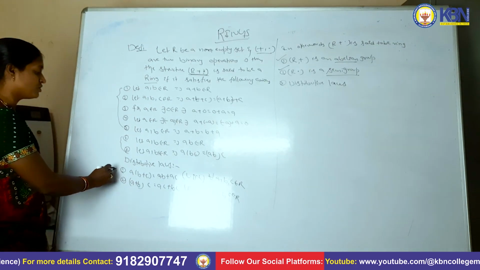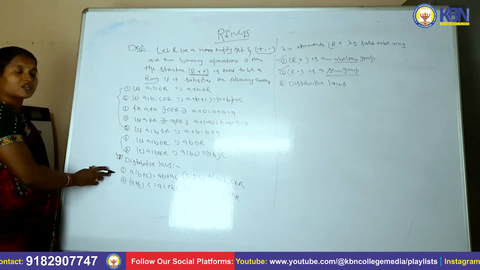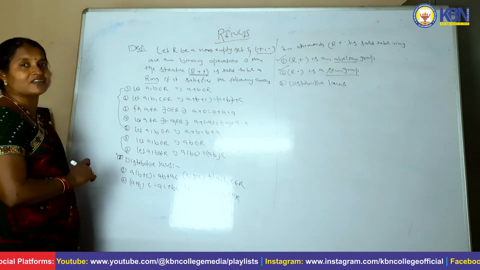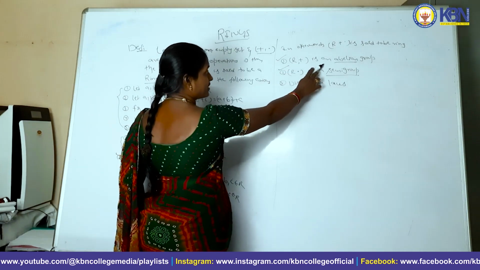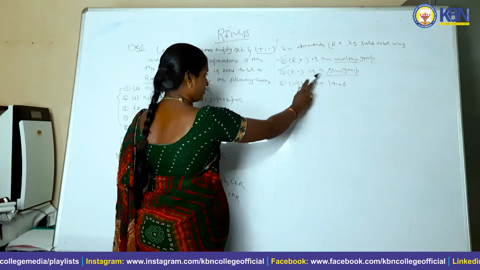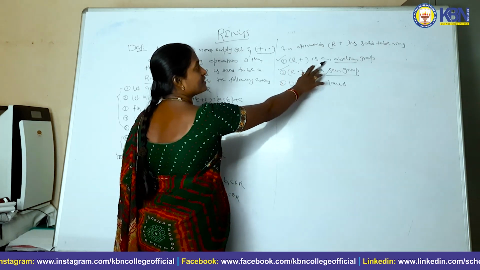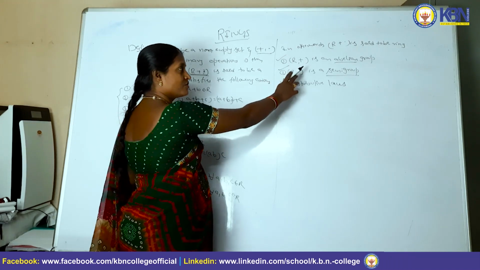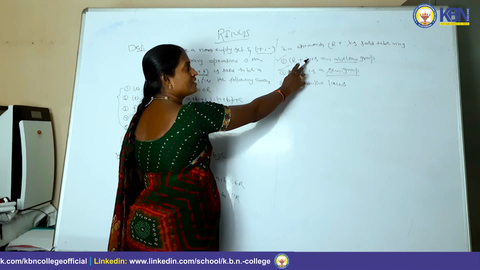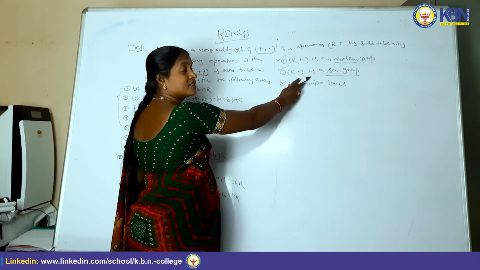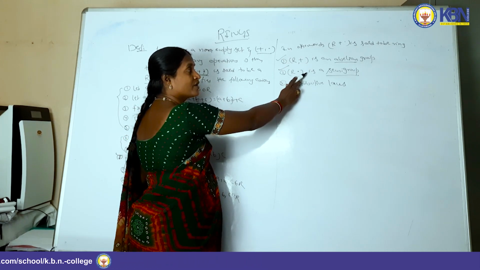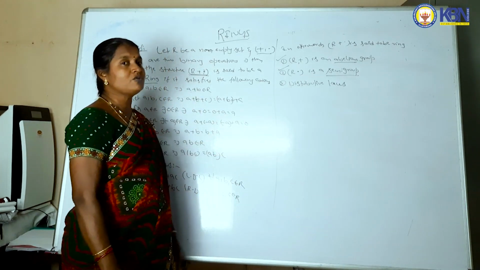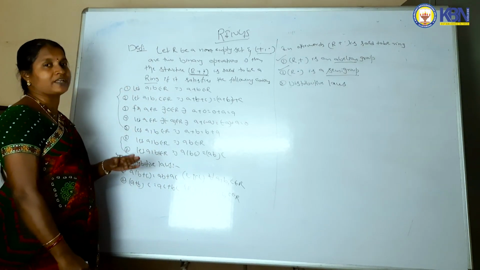Last one is distributive laws. That is 8th one: left distributive law, right distributive law. If these 8 axioms are satisfied, then you can say that it is a ring. Shortly you can remember it as R comma plus is an abelian group, R comma dot is a semi group, and distributive laws. R comma plus is an abelian group means with respect to addition we can prove closure, associative, identity, inverse and commutative. R comma dot is a semi group means with respect to multiplication we can prove closure and associative. Last one is distributive laws. This is the small definition of ring.